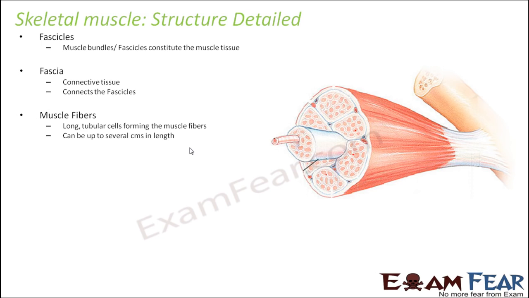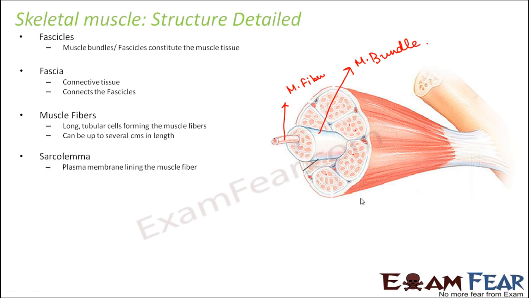Now these muscle fibers are one of the longest cells of the human body. They can be very long, up to several centimeters in length. So that means they are one of the longest cells of the human body. And many muscle fibers, that is, here you can see this is one muscle fiber, right? So many such cylindrical structures together form the muscle bundles. Like this is one muscle fiber, and many such muscle fibers together form this muscle bundle, and many such muscle bundles together form this muscle tissue.